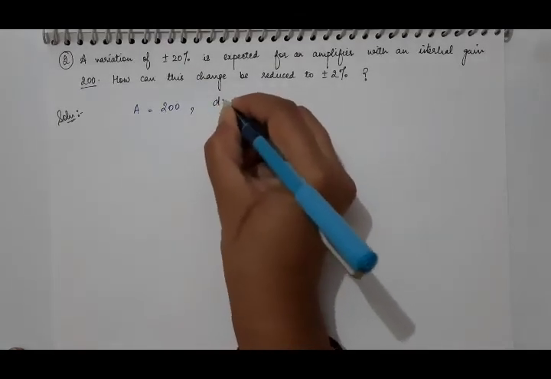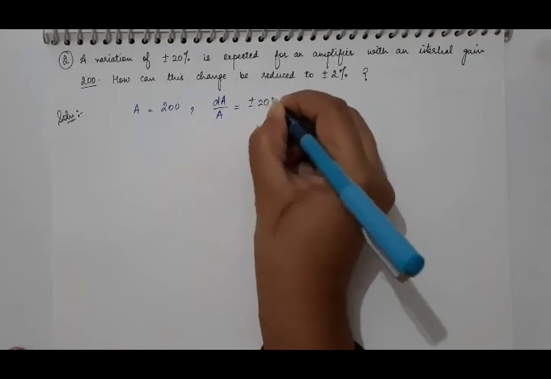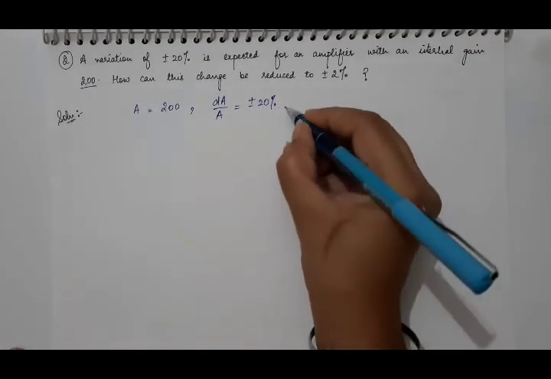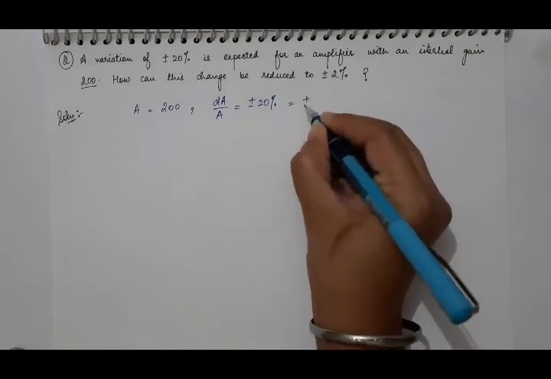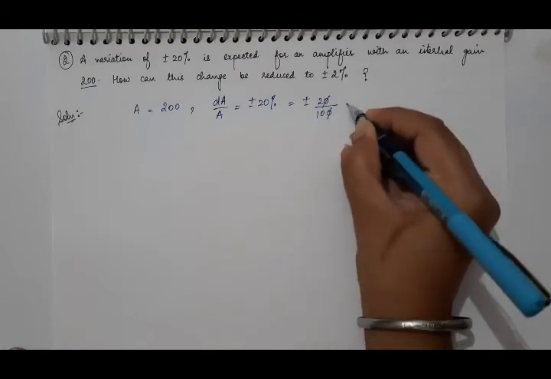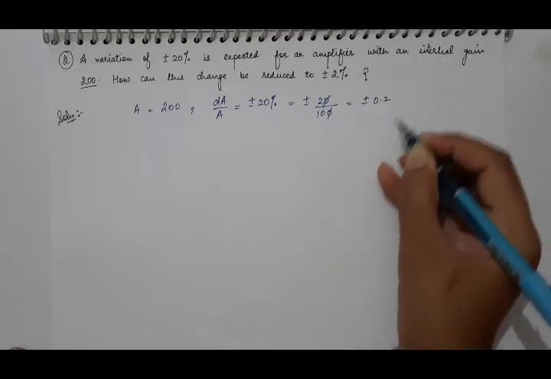Means dA by A is given and it is plus minus 20%. So reduce this value into a normal value, remove this percentage. How? 20% means 20 by 100. So it is plus minus 0.2.